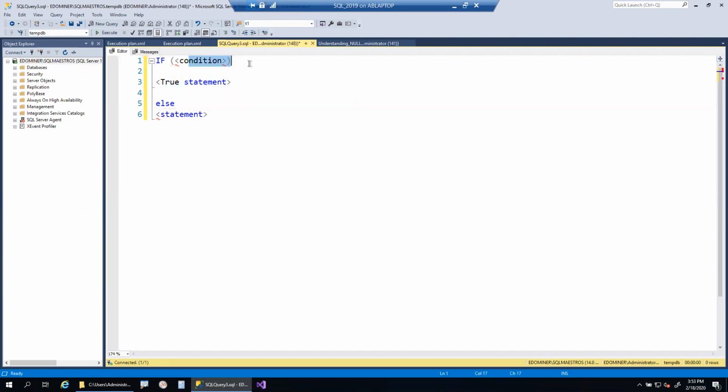What if the condition is null? Can anyone answer? If the condition is true, it will execute the true statement, else the other statement. What if the IF condition evaluates to null? What will SQL Server do? Null is false, someone is saying, returns true, returns false, raises an error. Waiting for a few more responses.